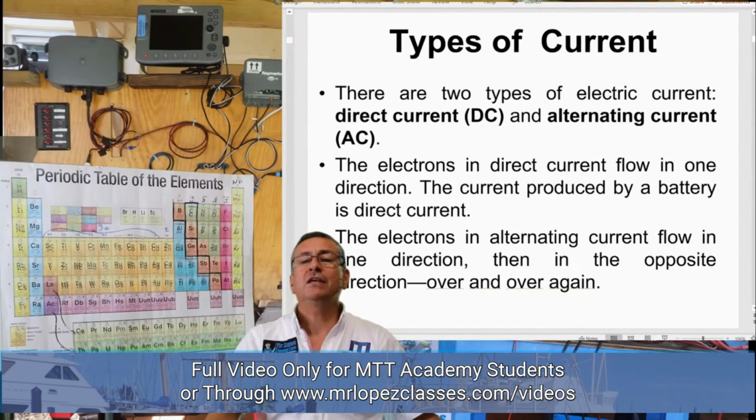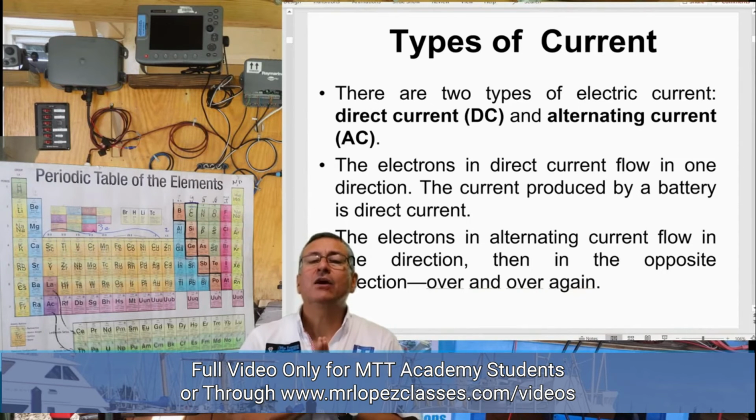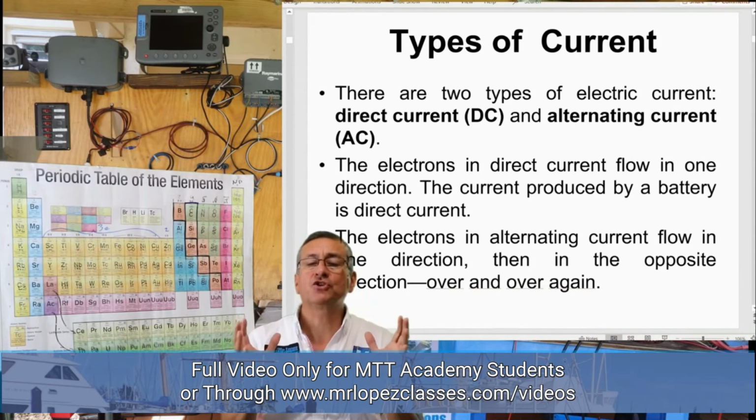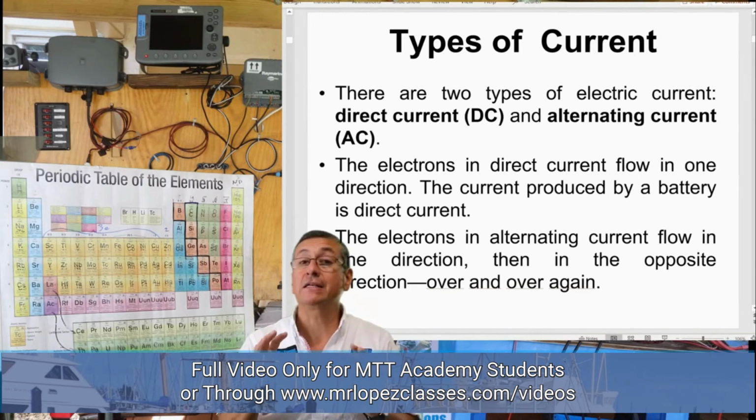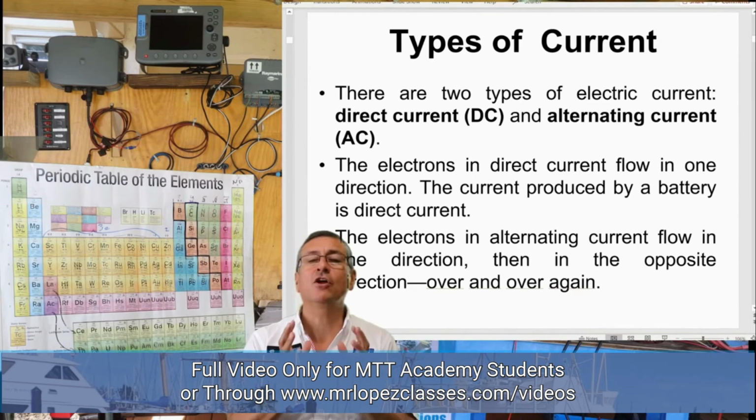We are going to study two types of current. We are going to study the DC current and AC current. The DC current is the current produced on the batteries. It's the current produced by an electrochemical reaction. And the AC power, the power that you have in the outlets in your home, is a current produced by the rotation of electromagnets. I'm going to study that phenomenon later.